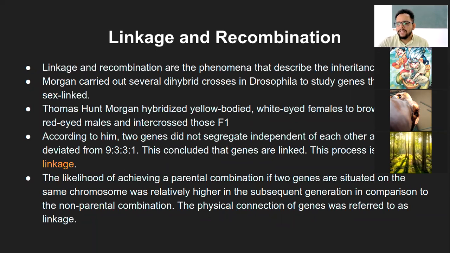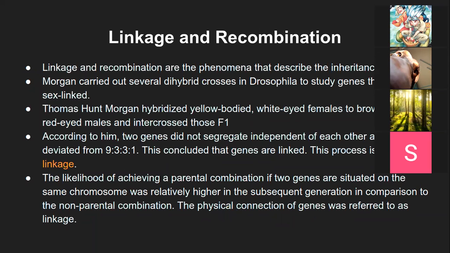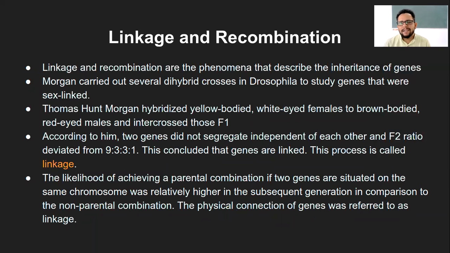One of such things is called linkage and recombination. These two phenomena are related to the inheritance of genes. Then there was this person called Thomas Hunt Morgan, who carried out several dihybrid crosses in Drosophila. I assume you would know what Drosophila is. It's a kind of fruit fly. The complete name is Drosophila melanogaster.